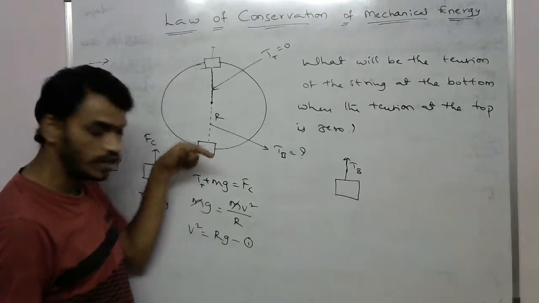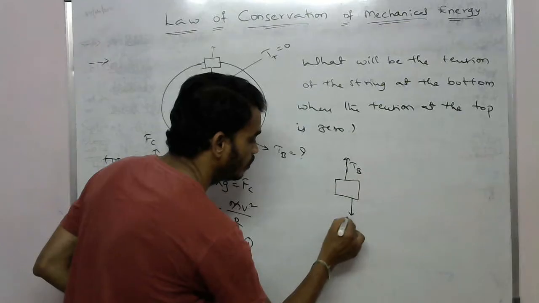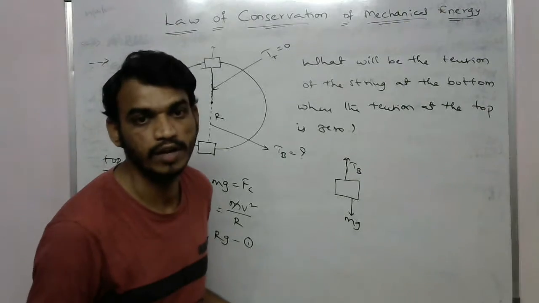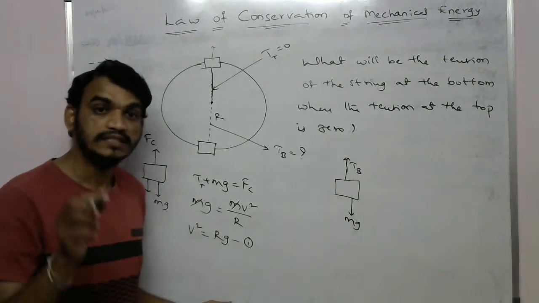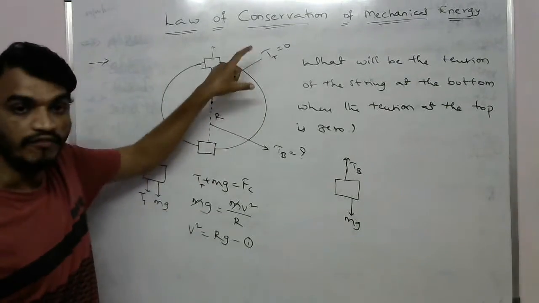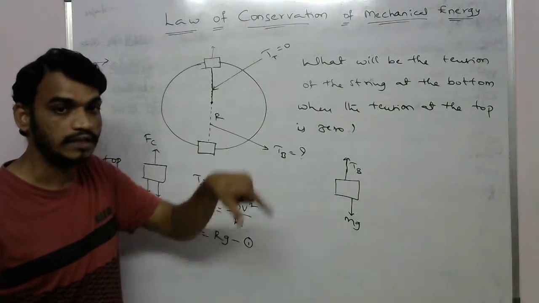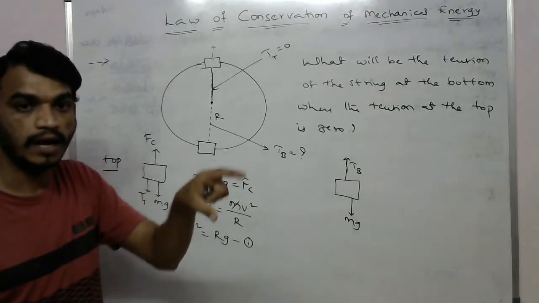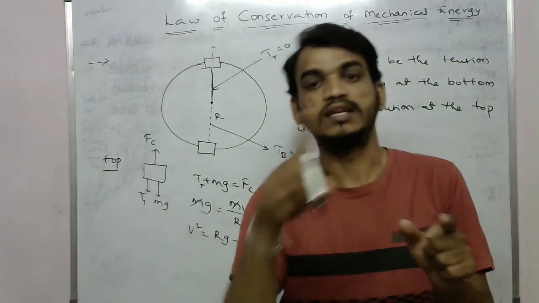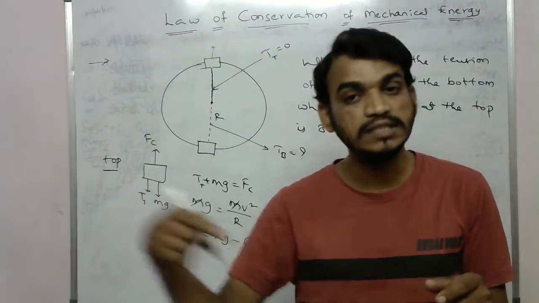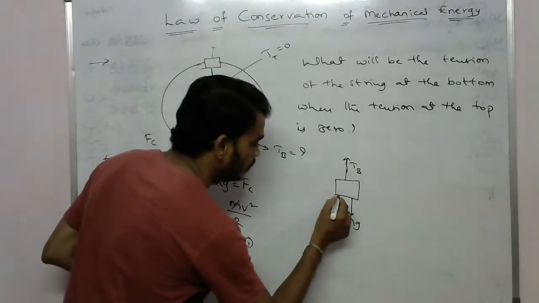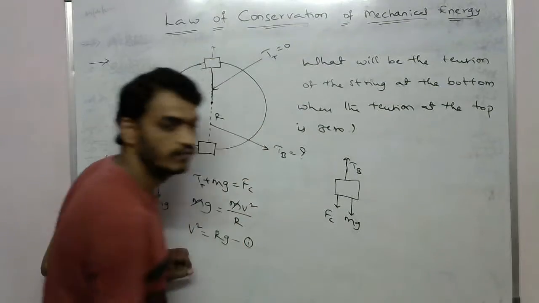Okay, and the gravitational force will also act in the downward direction, mg. And here the centrifugal force will also act, in the downward direction. Always, when an object is moving in a circular path, at every point in the circular path the centrifugal force acts away from the center of the circle, and the centripetal force acts towards the center of the circle. So here the centrifugal force will act in this direction.